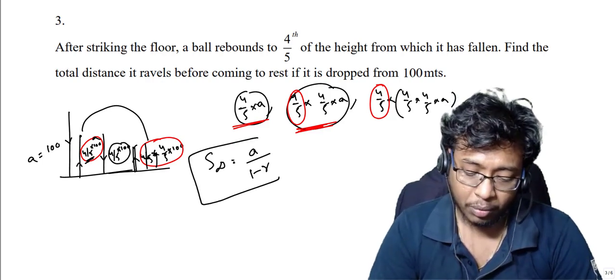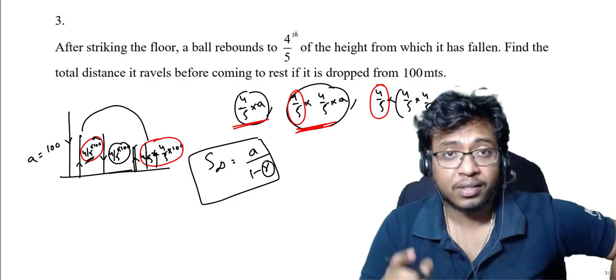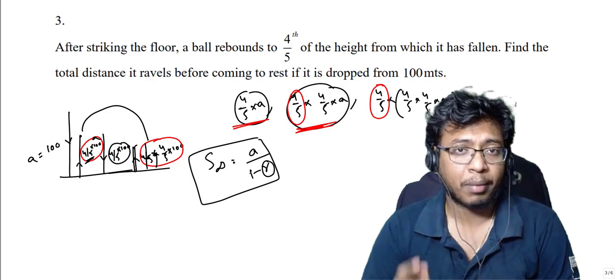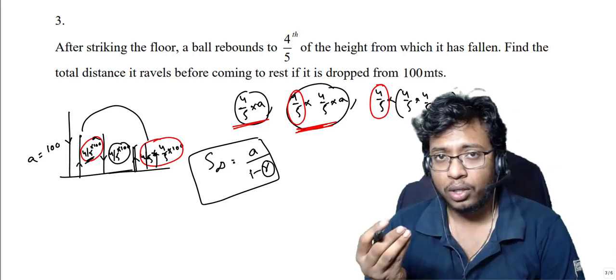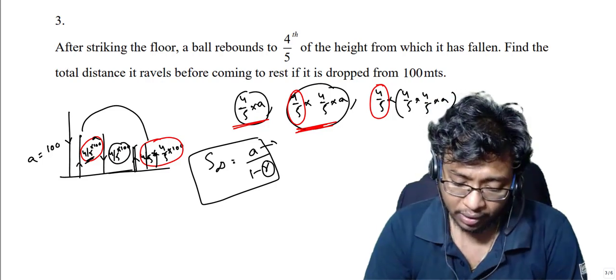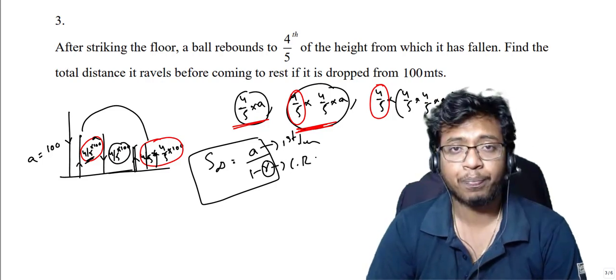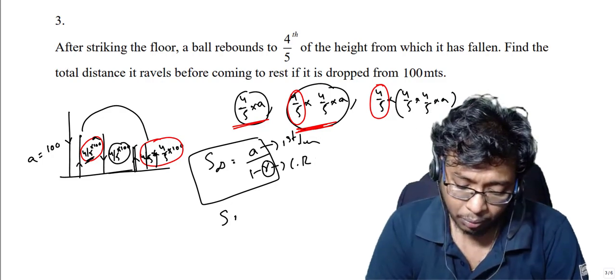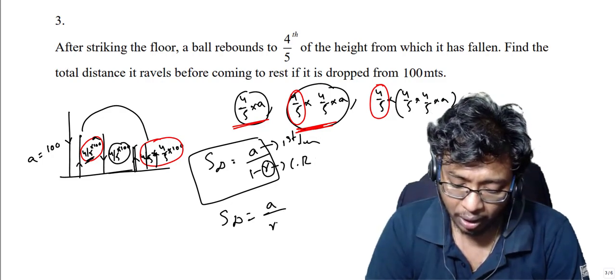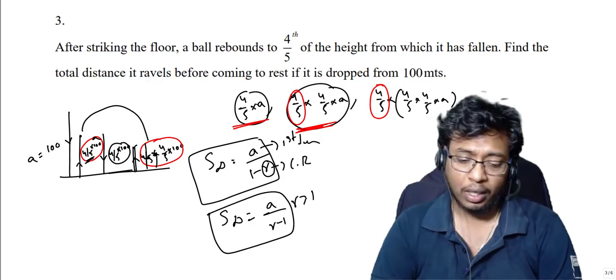This will be the formula for geometric series, where if r is less than 1, then only you can subtract it from 1, right? So r should be less than 1. What is r here? R is the common ratio. A is the first term and r is the common ratio, right? So sum to infinity will be a by r minus 1 if r is greater than 1. Understand?